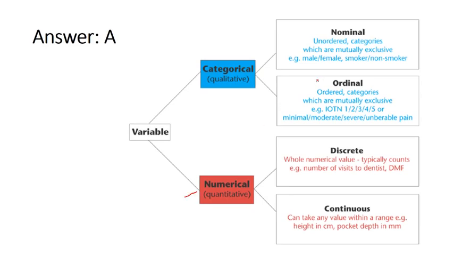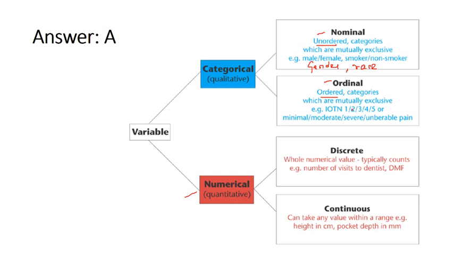Categorical variable is further categorized into nominal and ordinal. Nominal are the unordered ones and the ordinal are the ordered ones. Under nominal, it's like the gender, whether it's male or female, whether the person is a smoker or non-smoker, to which race the person belongs to. So these are under nominal variable.